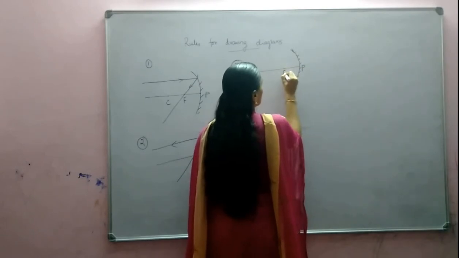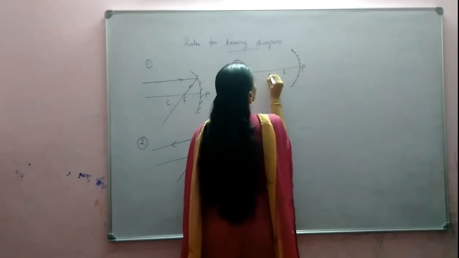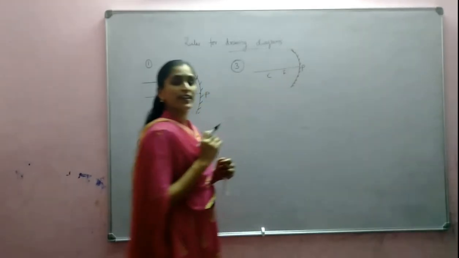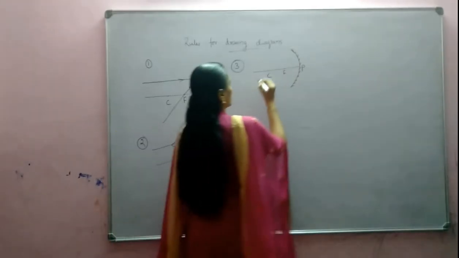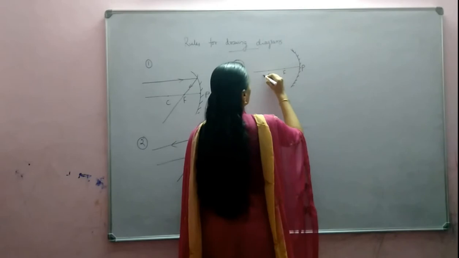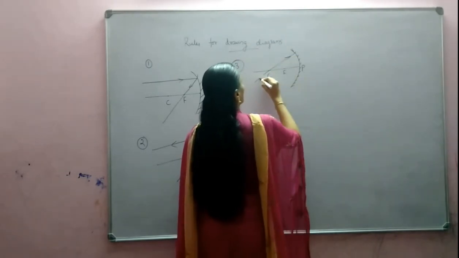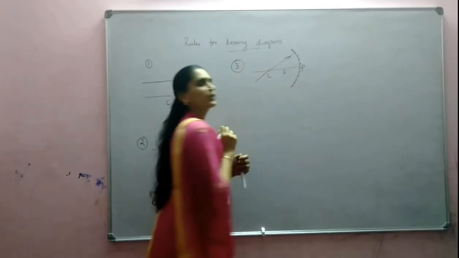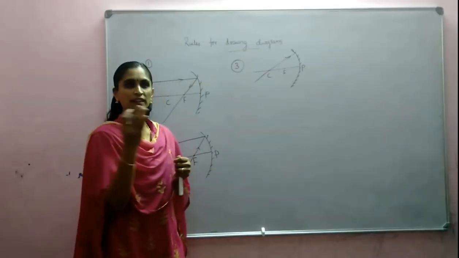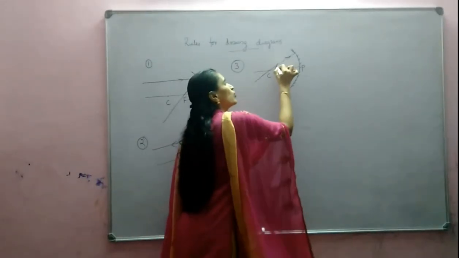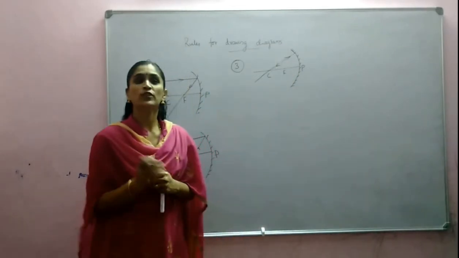Focus is here. Center of curvature. So if a ray is entering through the center of curvature, what will happen to that ray? That ray will come back through the same path.